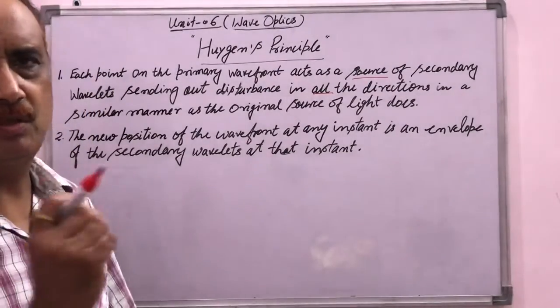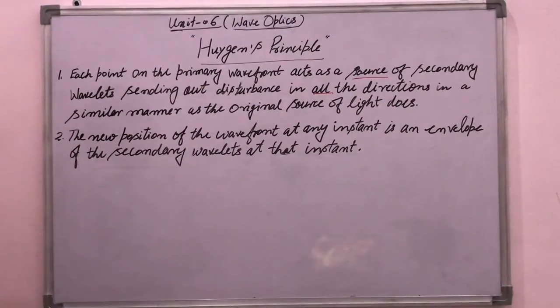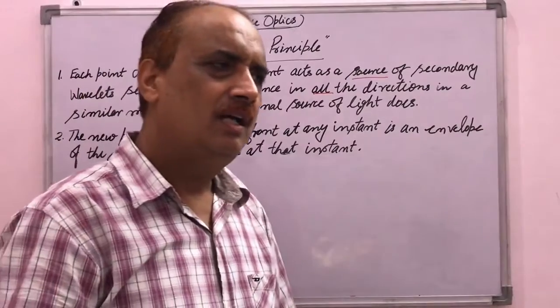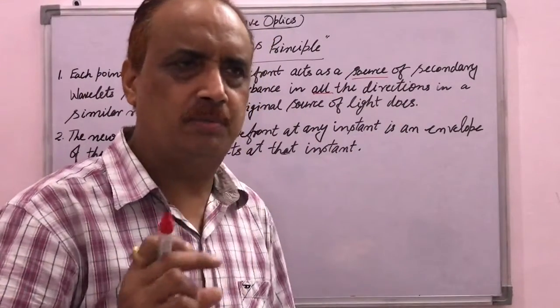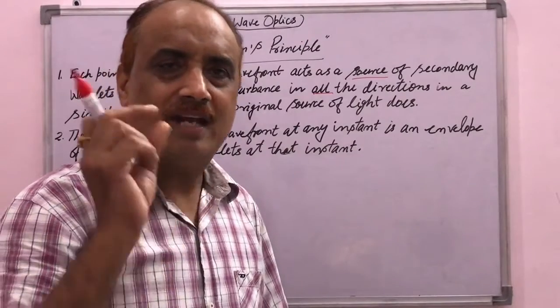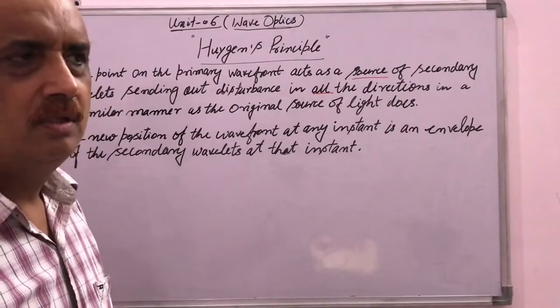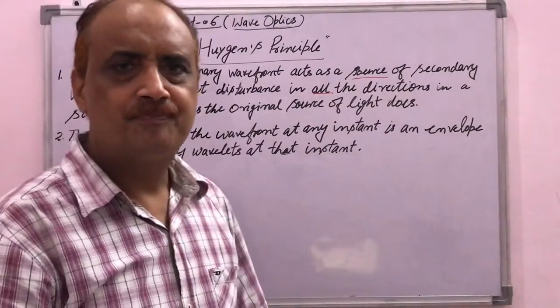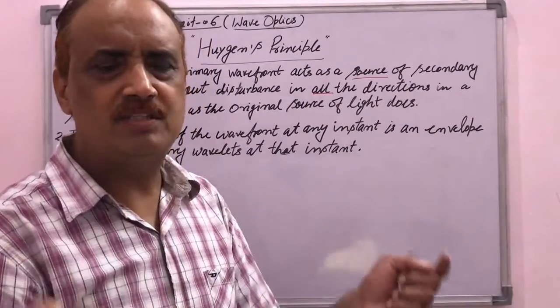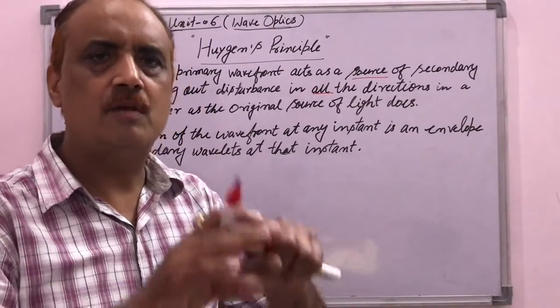The explanation of this assumption is that when we consider a plane wavefront and some points on the plane wavefront, these points act as a new source of light, and these sources produce disturbances in all the possible directions in terms of a sphere.